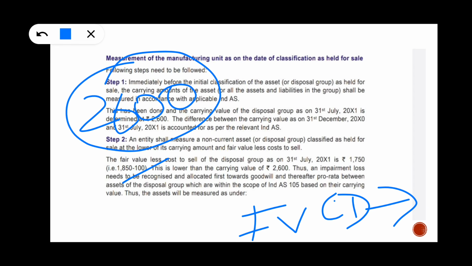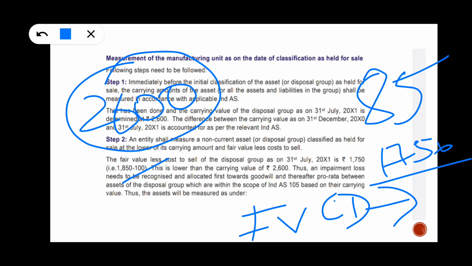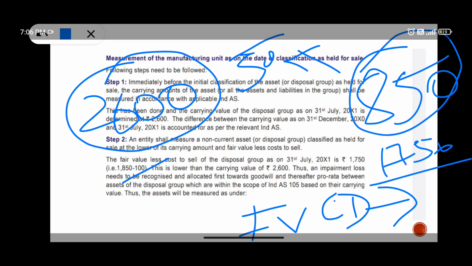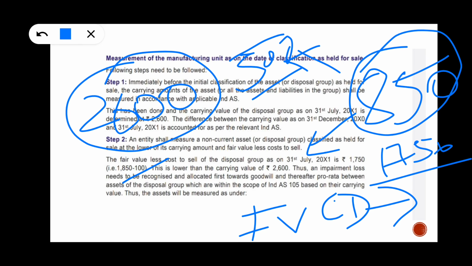Sorry, I had not seen the 100, so consider this 100 and 1750. So in total how much loss did you get? 2,600 minus 1750, that means 850 impairment loss needs to be booked. 500 is adjusted with goodwill, and 350 needs to be adjusted with other non-current assets in the ratio of 900 to 1850.